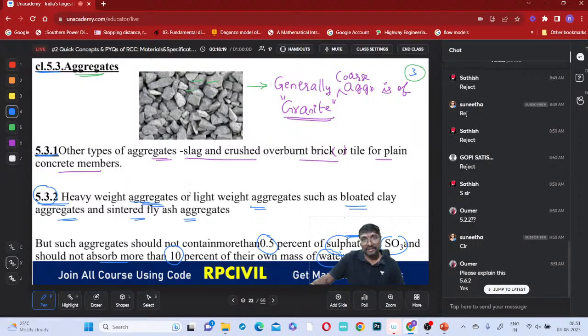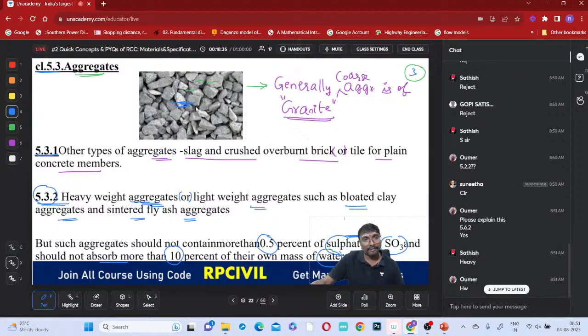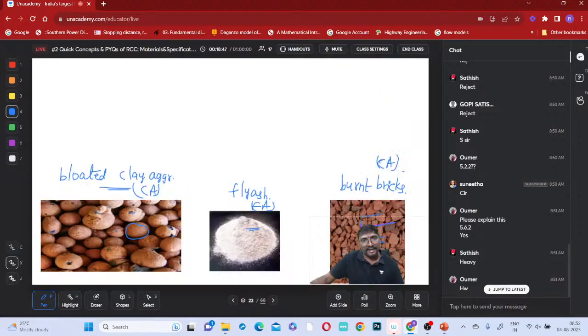Heavyweight aggregates. So these granite aggregates, are they heavyweight aggregates or lightweight aggregates? Tell me, Omar. These granite aggregates are generally heavyweight aggregates only, right? Yes or no? Or lightweight aggregates such as, what are the examples of lightweight aggregates? Bloated clay aggregates and sintered fly ash aggregates, right? So this is fly ash aggregate and bloated clay aggregates.